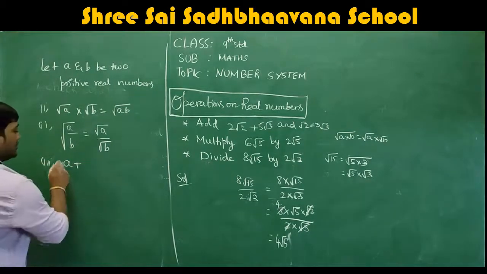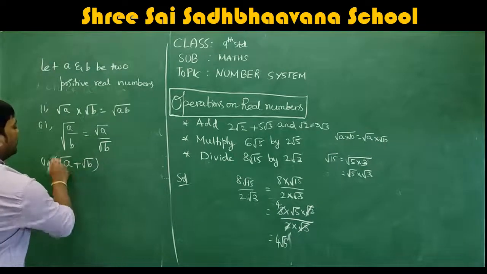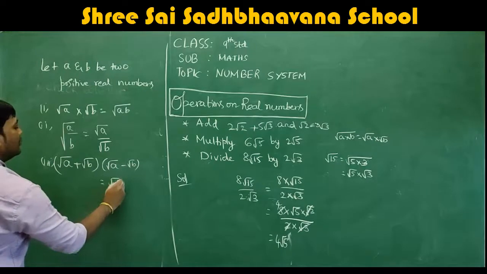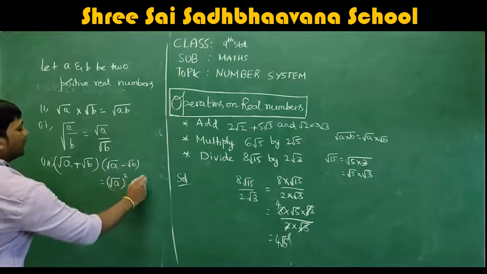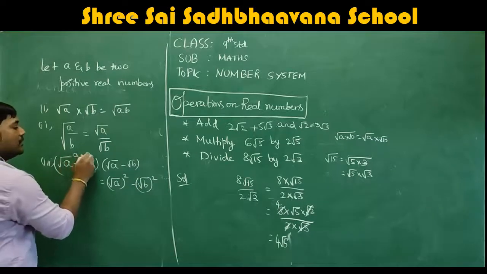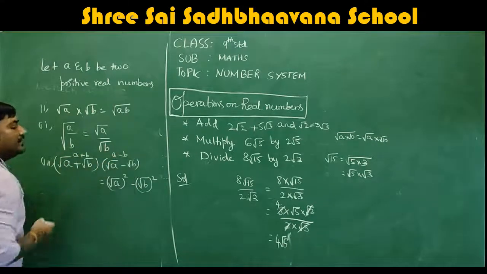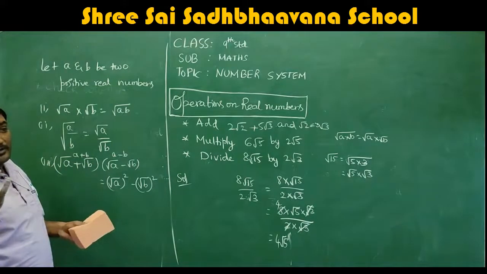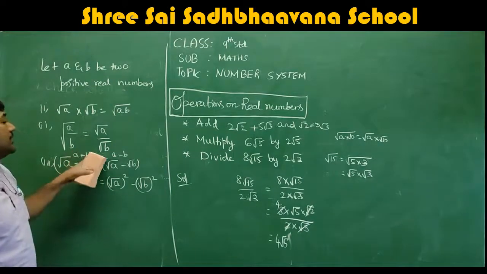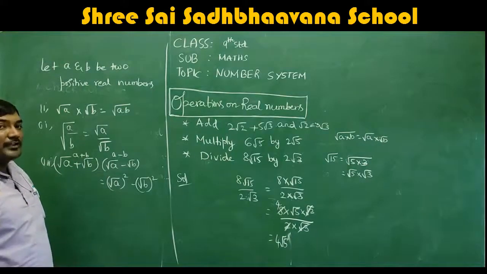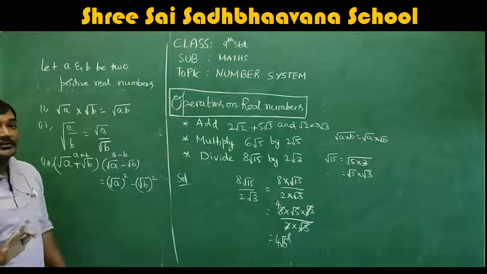And the third formula is root a plus root b into root a minus root b, which is root a the whole square minus root b the whole square. Why? This is in the form of a plus b into a minus b. Correct? This we studied in polynomials. A plus b into a minus b, which is the same as x plus y into x minus y. There we have x and y, here we have a and b. That is the only difference.